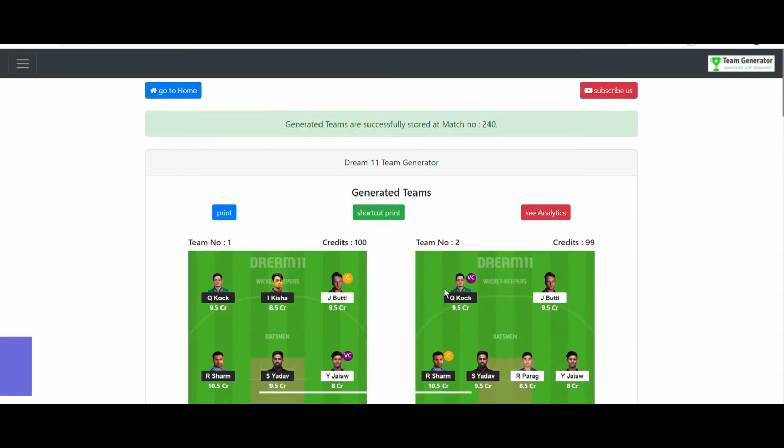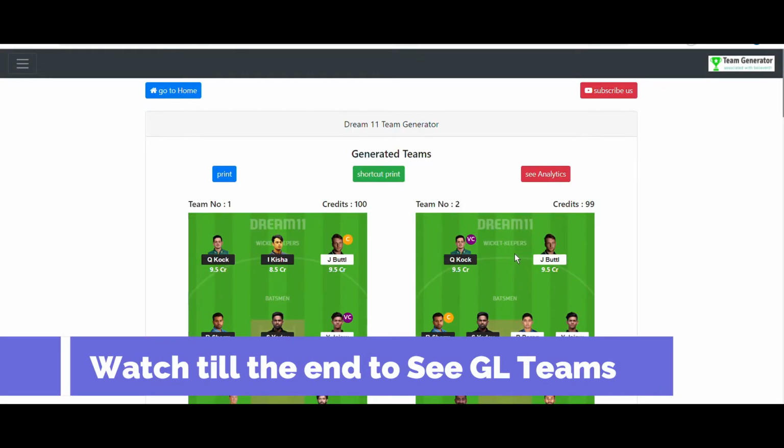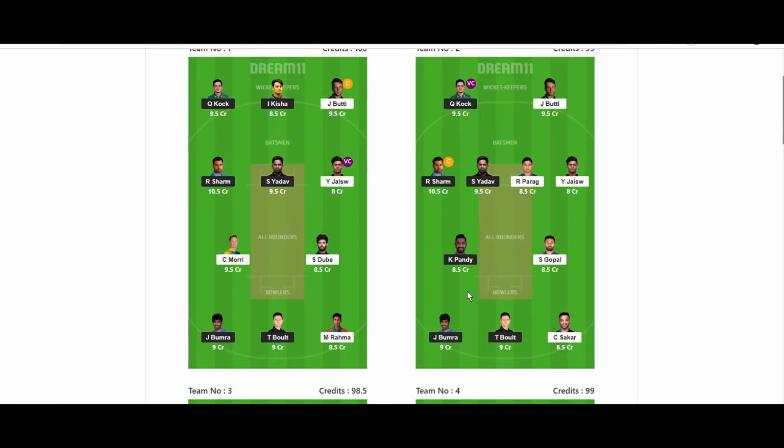See, all these teams are generated and all these teams are based on Dream11 rules and regulations, and these teams are very accurate teams.